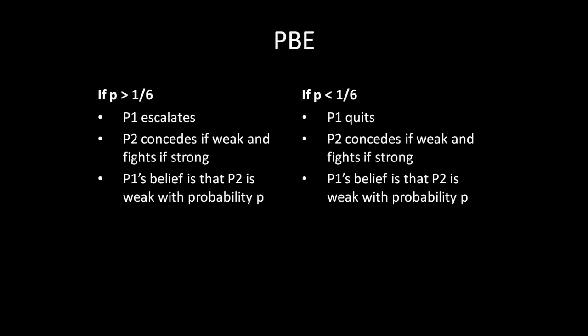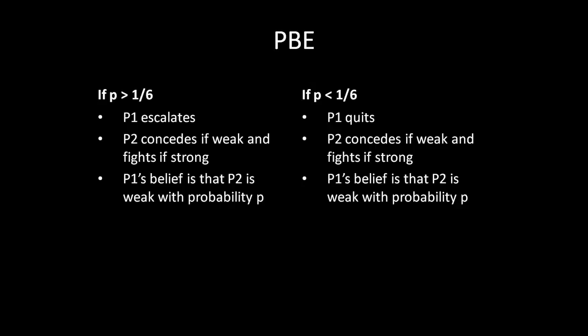So if p is greater than 1/6, then player 1 is going to escalate, and player 2 will concede if weak and fight if strong. So that takes care of the strategies part of the perfect Bayesian equilibrium. The remaining thing is to talk about that belief. But again, like I said, player 1 doesn't have to update his belief throughout the game. So player 1's belief is simply that player 2 is weak with probability P and nothing more. You'll also notice that we don't have a belief for player 2 here, and that's because player 2 has complete information. So there are no beliefs for player 2 to worry about.